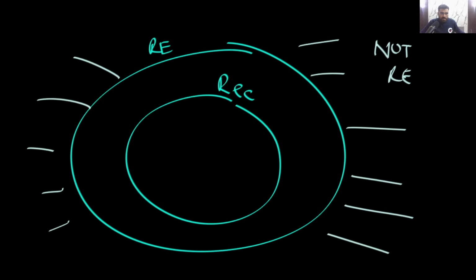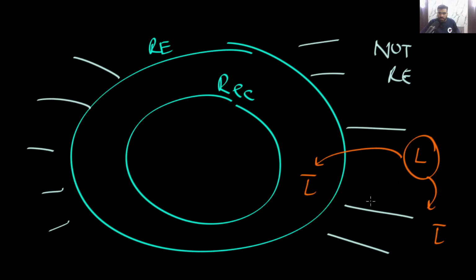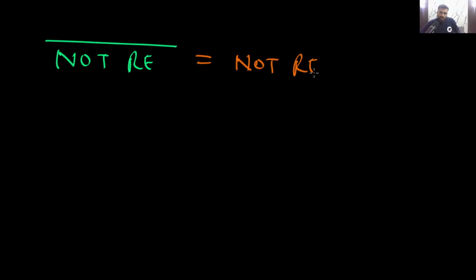Now, notice one thing: if a language is not RE, for example if L is here, then either its complement will be not RE, or its complement will be RE but not REC. So if you have a not RE language, its complement will be either not RE, or RE but not REC.